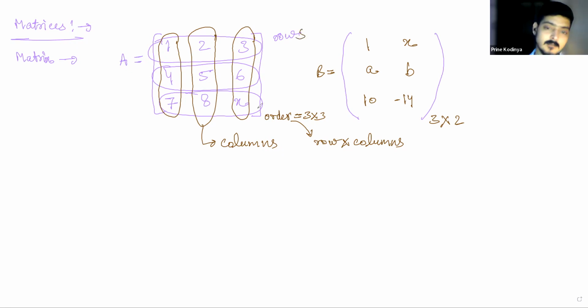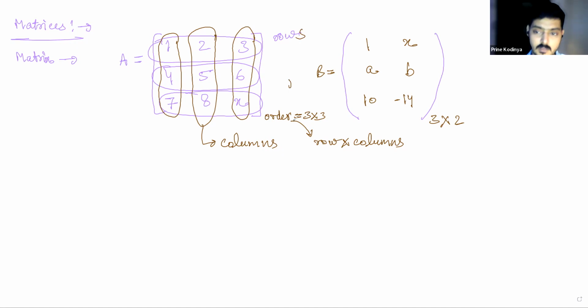So we should understand that a matrix contains some number of rows and some number of columns. Whatever the number of rows into number of columns is, that will be known as the order. So the order of this matrix A is 3 cross 3. Why? The first 3 is telling you the number of rows. The second is telling you the number of columns. I've written another matrix B, which contains 3 rows, 3 horizontal lines and 2 vertical lines.